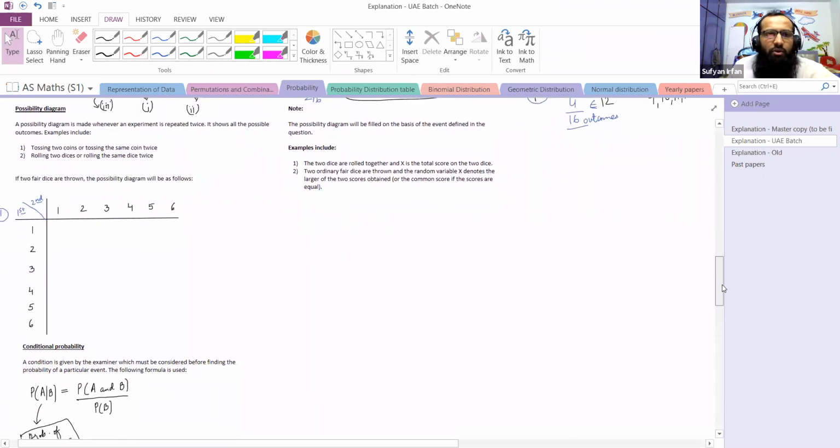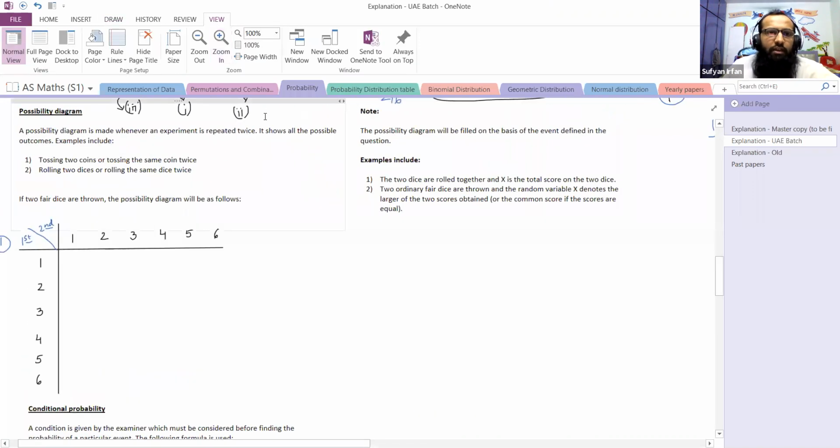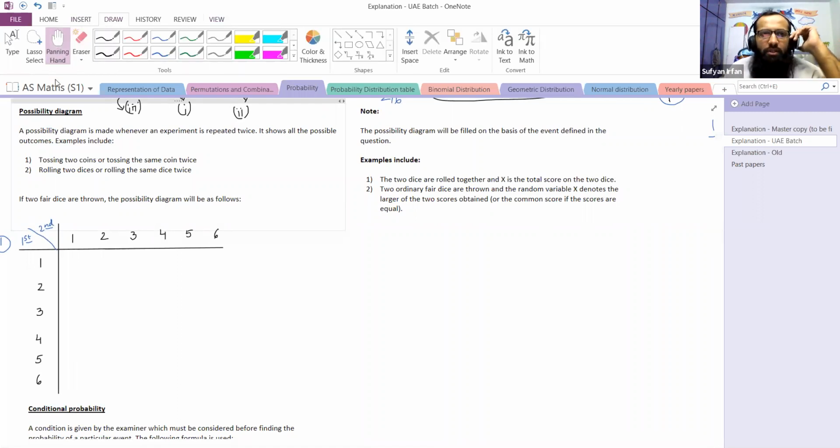Possibility diagram is a simple concept which is already covered. Just take a screenshot of this. I'll not be investing much time in this. A possibility diagram is made whenever an experiment is repeated twice, whenever two events take place, and it shows all the possible outcomes. We have also covered this possibility diagram in IGCSE mathematics.